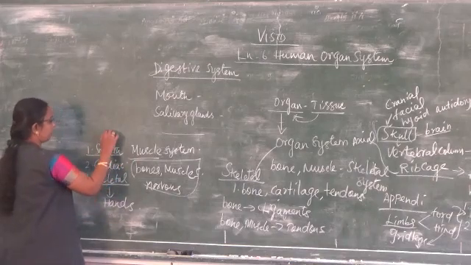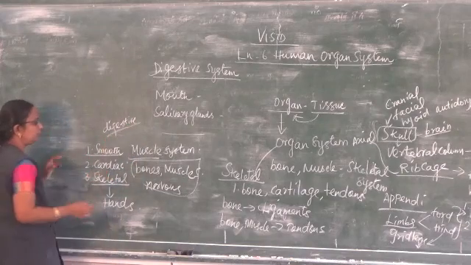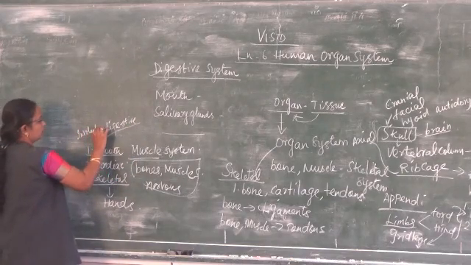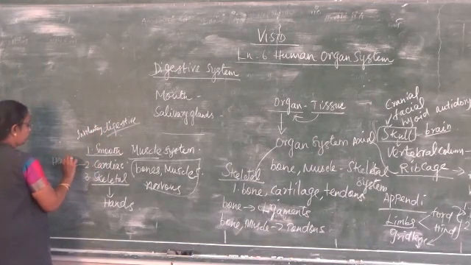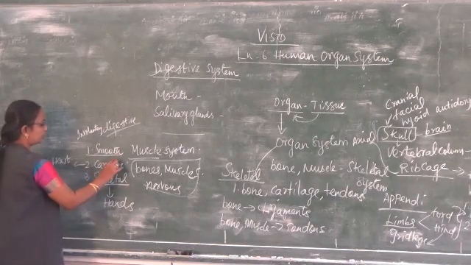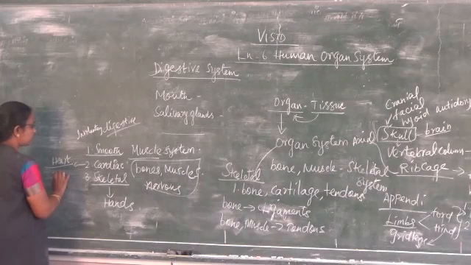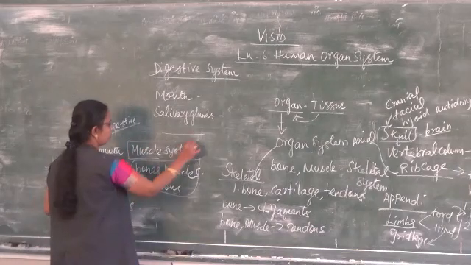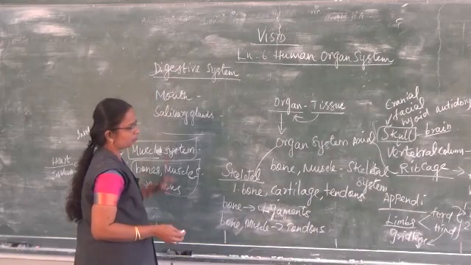Smooth muscles are found attached to the digestive tract, and they are involuntary in function. The cardiac muscles are found in the heart and work with rhythmic contraction and expansion. This is also involuntary in nature. So these are the three types of muscle found in the muscular system. Next we move on to the digestive system.